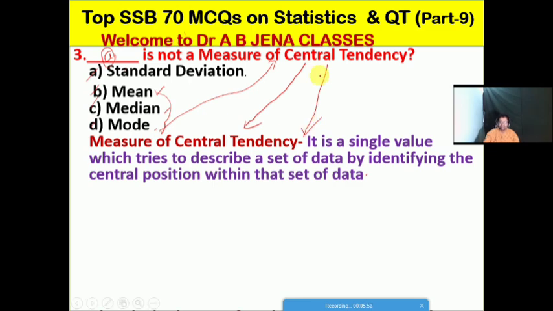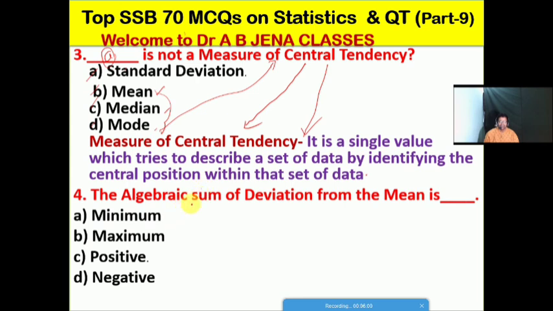So next question we will see. The algebraic sum of deviation from the mean is what? Whether A minimum, B maximum, C positive, D negative. No doubt, friends, C is the right option for this MCQ. So the algebraic sum of deviation from the mean is what? It's the positive.